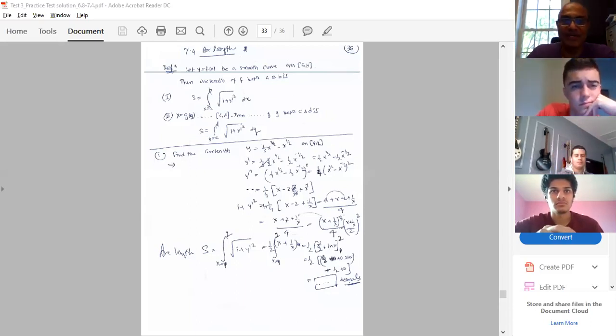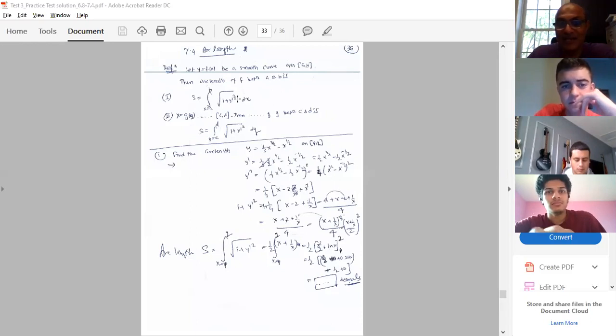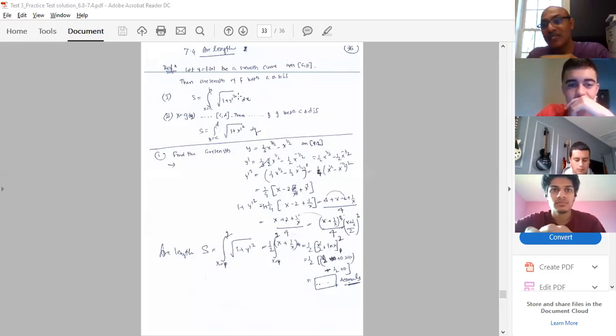So let y equal to f(x) be a smooth curve on the integration interval a to b. Then the arc length of the function between a to b is given by the integral of square root of 1 plus y dash square dx. This arc length you are measuring with respect to the x-axis, meaning you are integrating with respect to x.